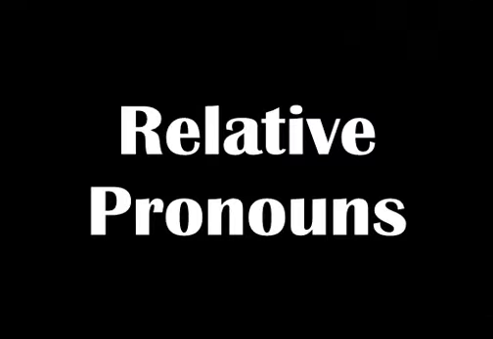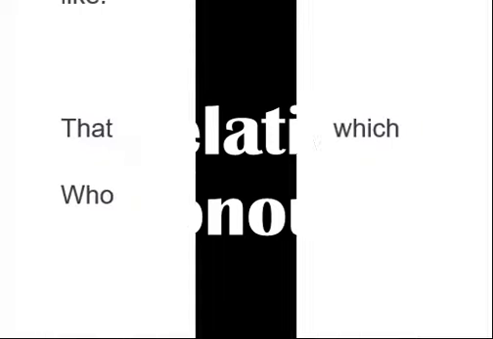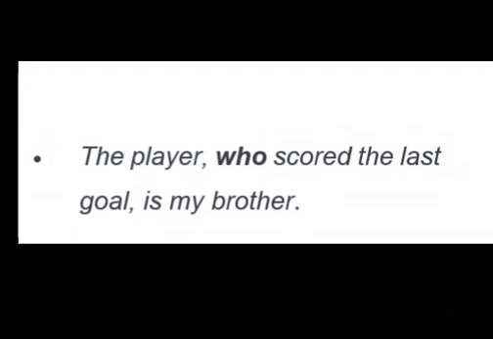The second type of pronoun is the relative pronouns. They often introduce additional information about something mentioned in the sentence. They also connect relative clauses to independent clauses. They include words like that, what, which, who, whom. For example, the player who scored the last goal is my brother. Who scored the last goal is bringing additional information about the player.